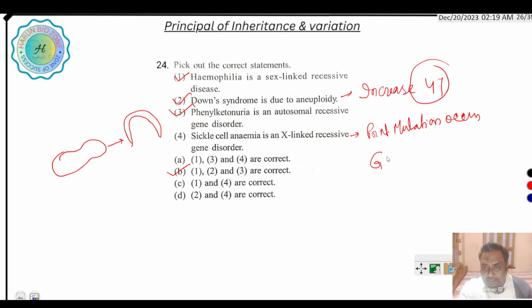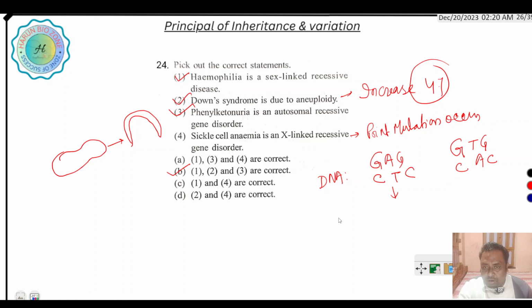Suppose GAG at the DNA level, the template is CTC, and the point mutation converts A into T, giving CAC.